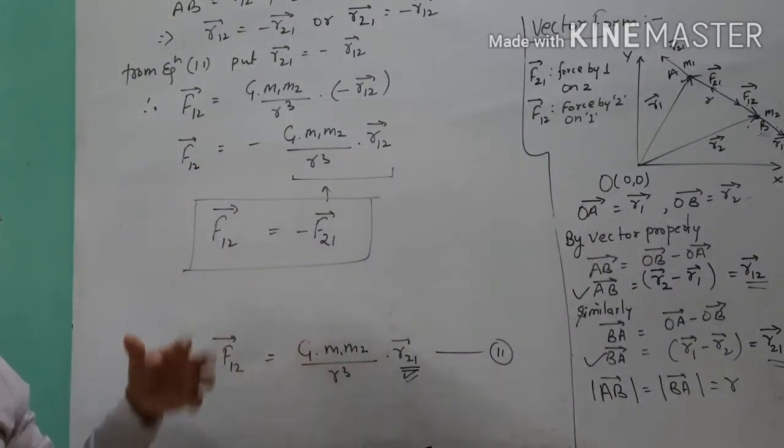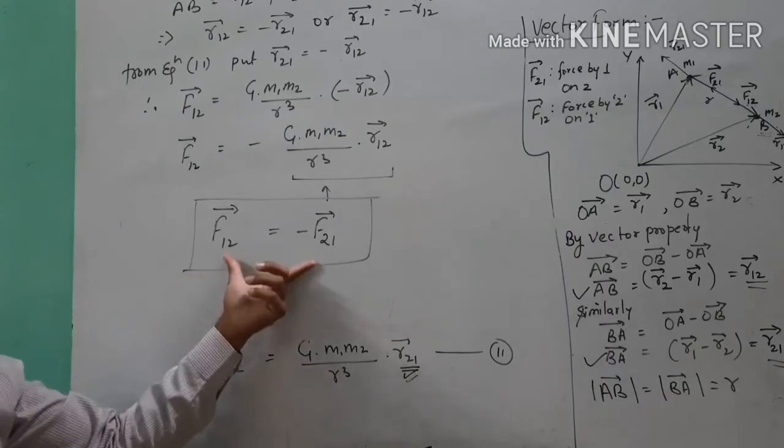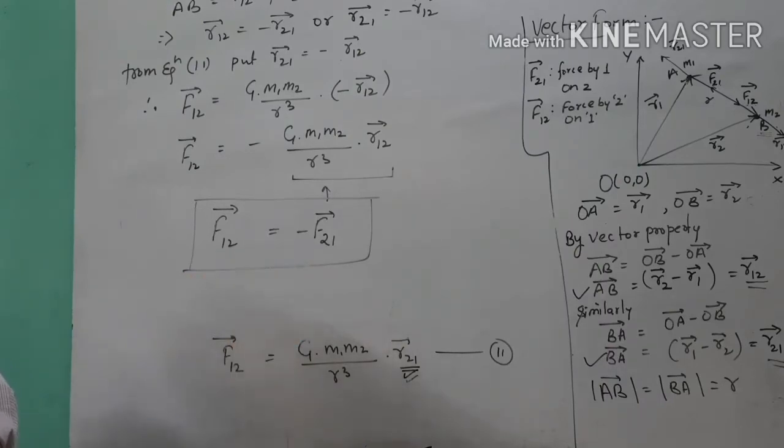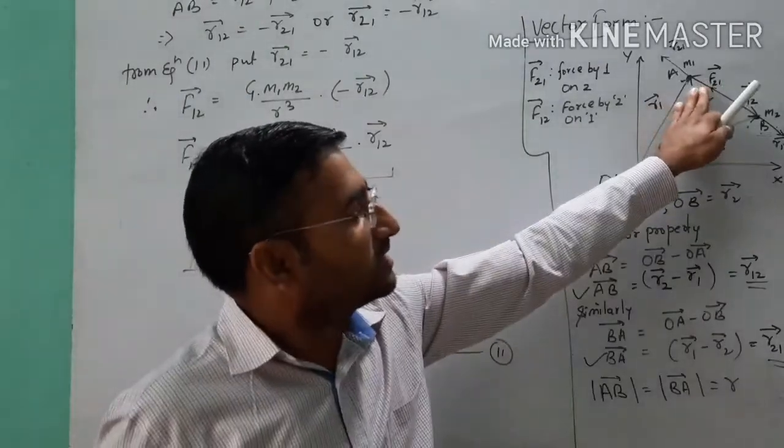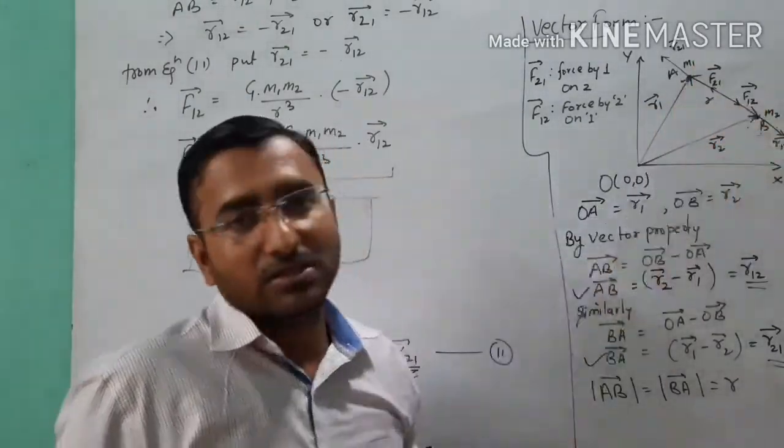They will attract each other with the same gravitational force, no matter which object has the greater mass and which has the smaller mass.